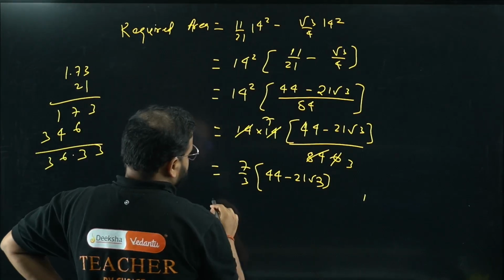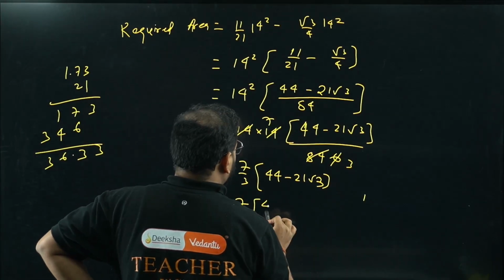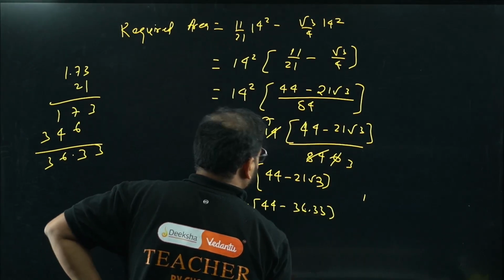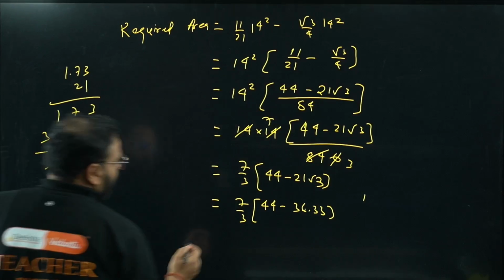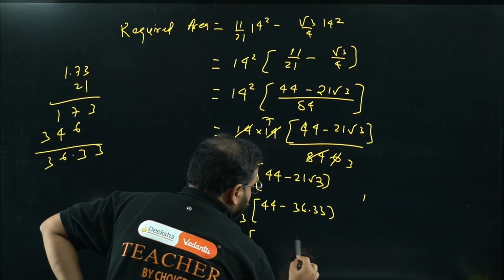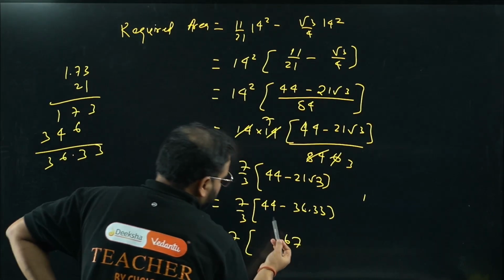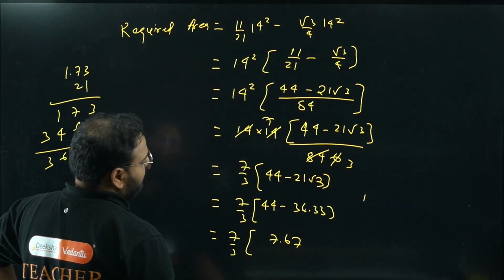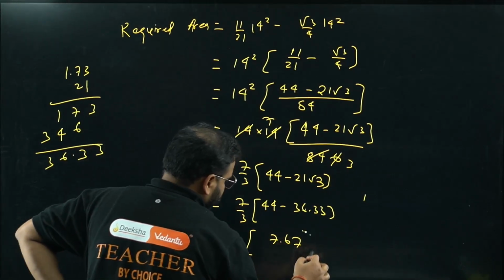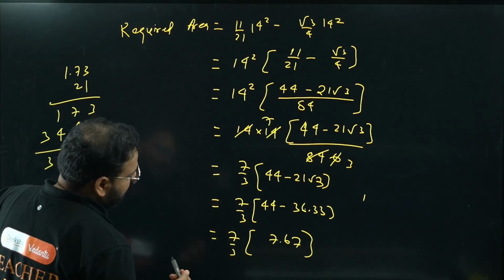So we get here as 7 by 3. Okay, 44 minus 36.33. Okay, let's subtract this from 44. What is the value, bacha? 7 times by 3 times of, this will be, sir, 7 6. Okay, and then we have here 13, so again 7, sir. Okay, this will become 3, no? So 13 minus 6 is 7, will become again 3. That is it, 7.67. Okay, so we have to multiply this by 7 and divide again with 3.